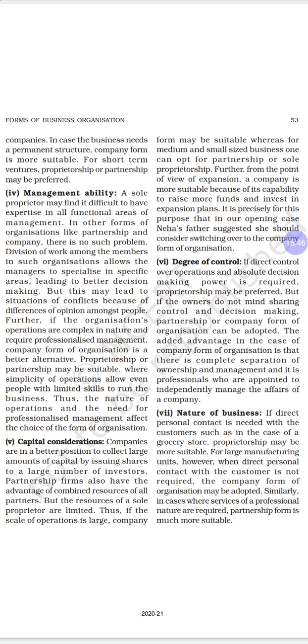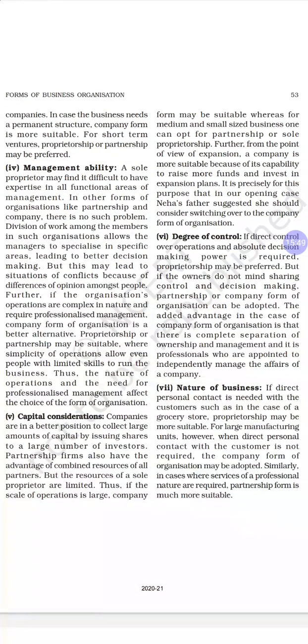Then management ability. A sole proprietor may find it difficult to have experts in all functional areas of management. As we told, a sole proprietor doesn't need any qualification to start a business. Anyone can start a business. So once he starts the business, he will not have knowledge in all the areas. So management ability will be difficult in a sole proprietorship.